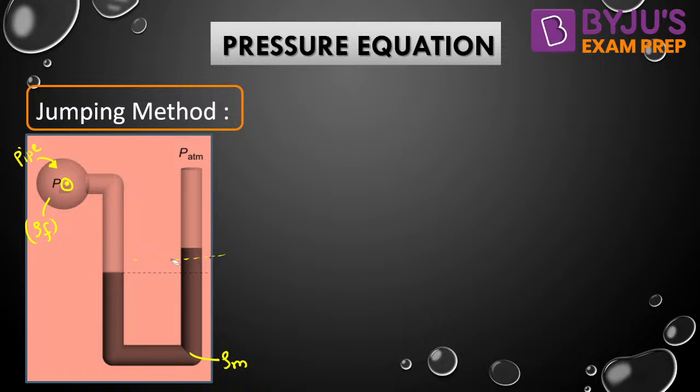So when P is greater than P ATM, then from the initial level there will be downward deflection in the left limb and there will be an upward deflection in the right limb. And the total deflection of manometric fluid is X. This is X. And let me call this to be Y. This is given. This distance is Y. The right limb is open to the atmosphere. So how to find out the pressure? Pressure equation is used to find the expression for P.